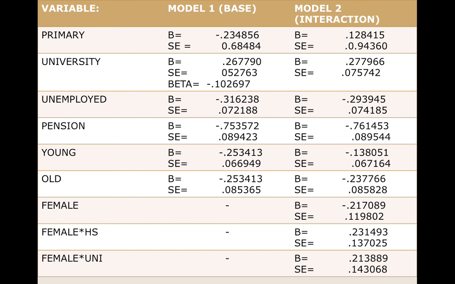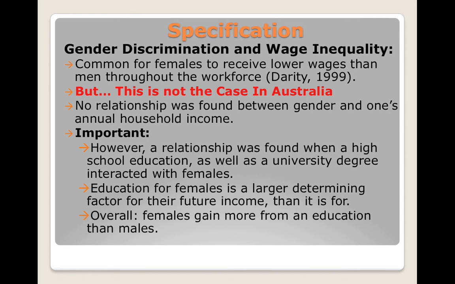Overall, the B-values throughout my multiple regression reveal the same as my arrow diagram. The more education one receives, the more likely they are to have a higher income. The more one works, the more likely they are to have a larger income. One is likely to bring in more money if they are middle-aged, and in addition, females are likely to grasp and gain more from a higher education when in terms of receiving a higher income. Overall, gender became significant throughout my multiple regression when an interaction between females in a high school diploma and females with a university degree was conducted.